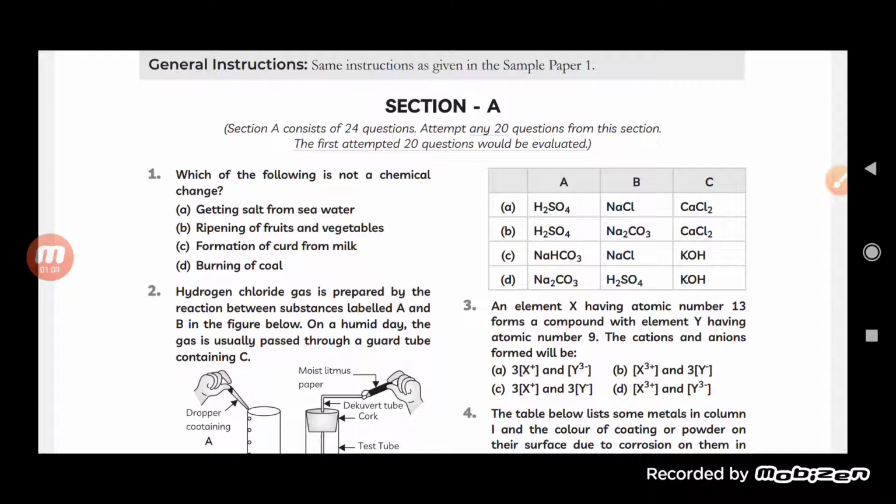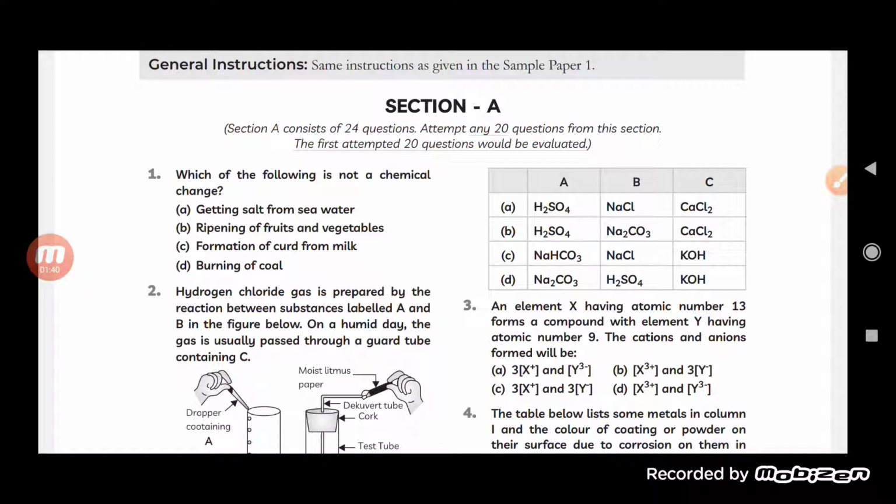The first question is, which of the following is not a chemical change? It means chemical changes are given in the options, and we have to select the one which is not a chemical change. First one, getting salt from seawater. Second one, ripening of fruits and vegetables. Third one, formation of curd from milk. Fourth one, burning of coal.